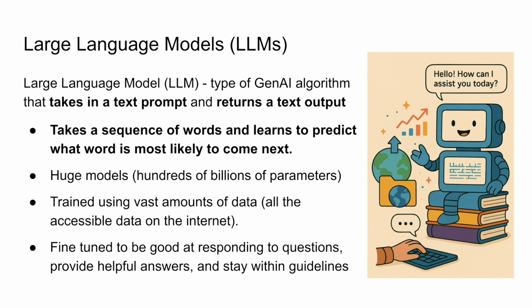They're trained on vast amounts of data. So the way these models are trained, how do they know what the next word to predict is? Basically, we dump all of the data on the internet into the model. And that's what it uses to predict words. So it has all of that knowledge from the internet built into the model itself. And then there's a lot of fine-tuning and adjusting that goes on after the model is trained to make it actually good at responding to questions as opposed to just continuing sequences of words.